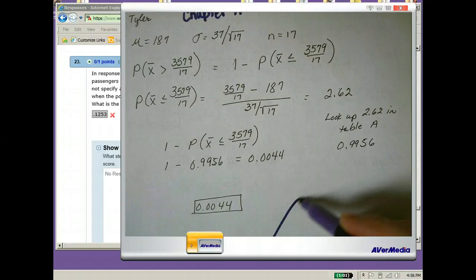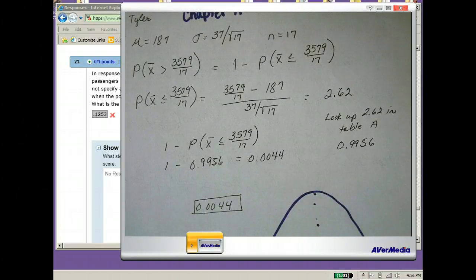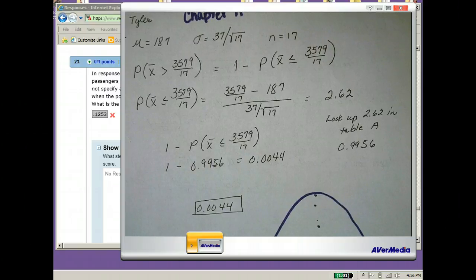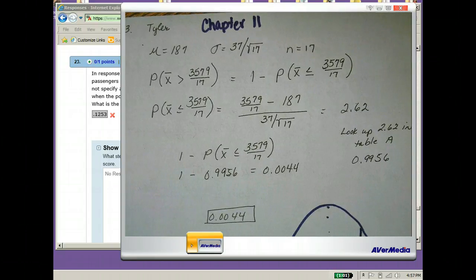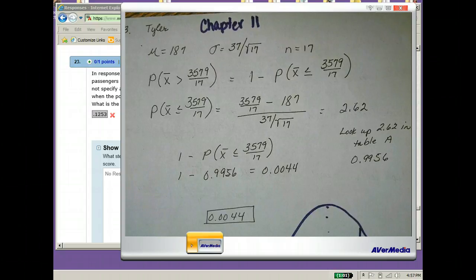So in our figure here is our normal curve. Here is the mean, which the z-score would be 0, and the mean was given as 187. And 3,579 divided by 17 is 210.5294, so it's actually going to be on this side, 210.529. So the question wants us to find this area.